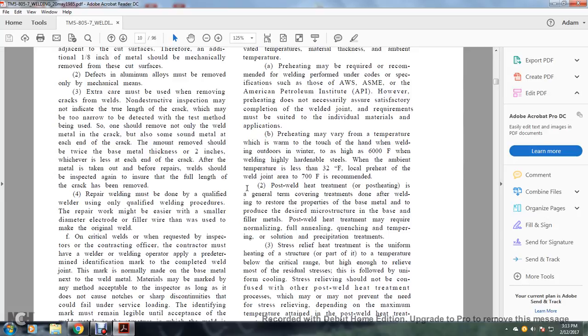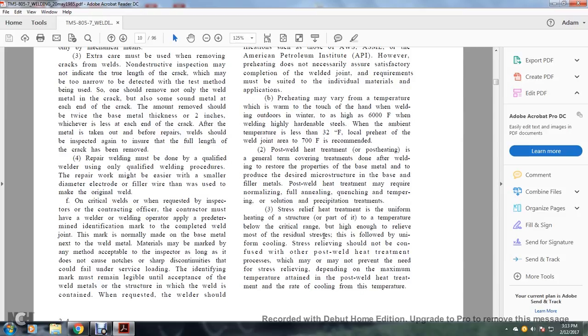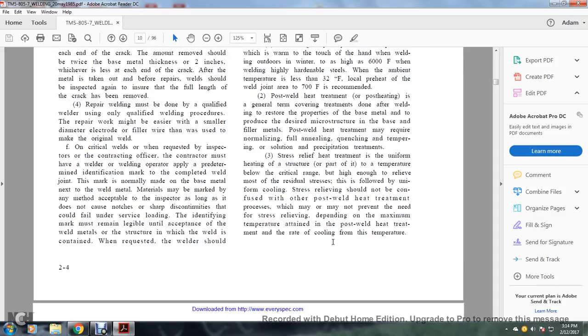Post-weld heat treatment or post-heating is a general term covering the treatments after the welding to restore properties of the base metal and to produce the desired microstructure in the base and filler metals. Post-welding heat treatment may require normalizing, full annealing, quenching and tempering, solution, or precipitation treatments. Stress relief treatment is uniformly heating the structure or part to a temperature below the critical range, high enough to relieve most of the residual stress, followed by uniform cooling. Stress relieving should not be confused with other post-welding heat treatment processes, which may or may not prevent the need for stress relieving, depending on the maximum temperature attained with the post-weld heat treatment and the rate of cooling from this temperature.